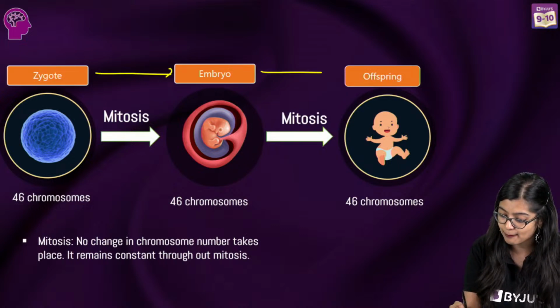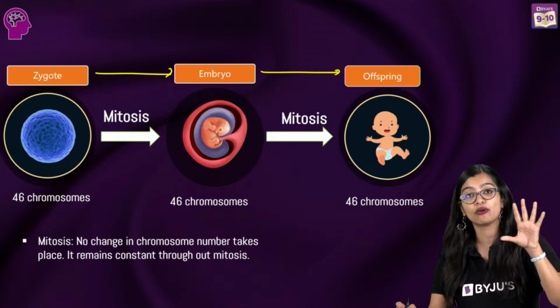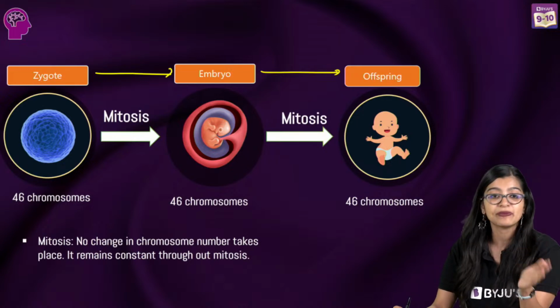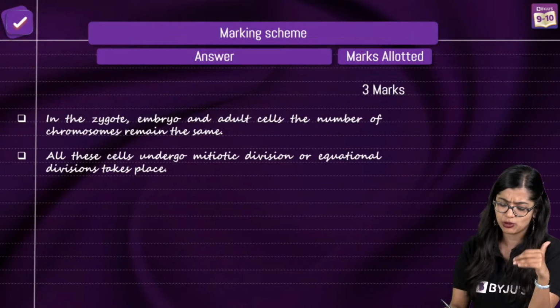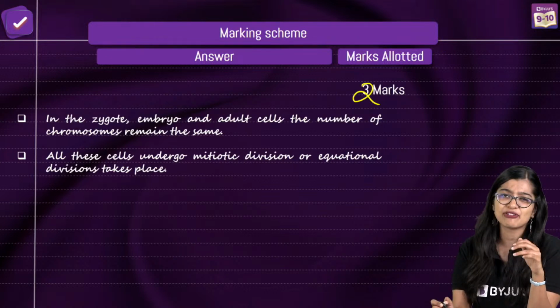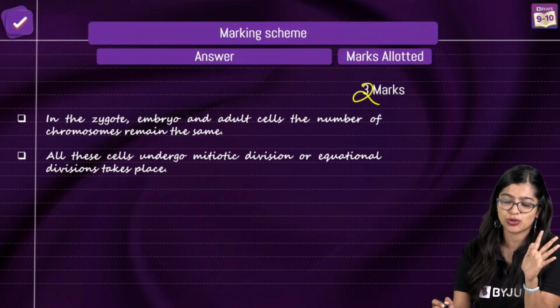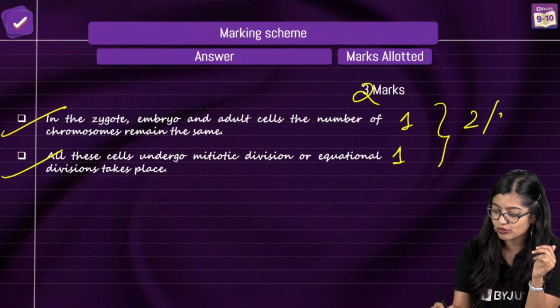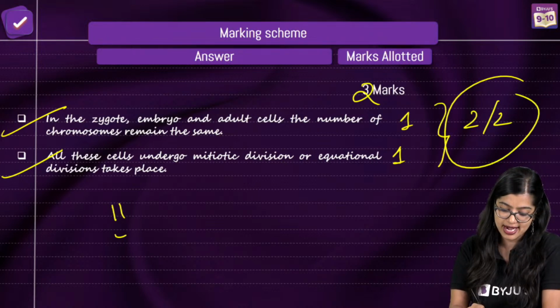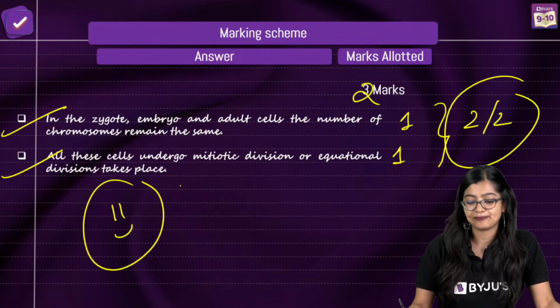In zygote, embryo, and in an adult, the chromosome number is maintained. How is it maintained? By mitotic division. So you just need to answer these two. This will not come for 3 marks. This will come for 2 marks only, because you have only 2 pointers. You write one of each of it, you will get 2 out of 2 marks. Easy peasy, right?